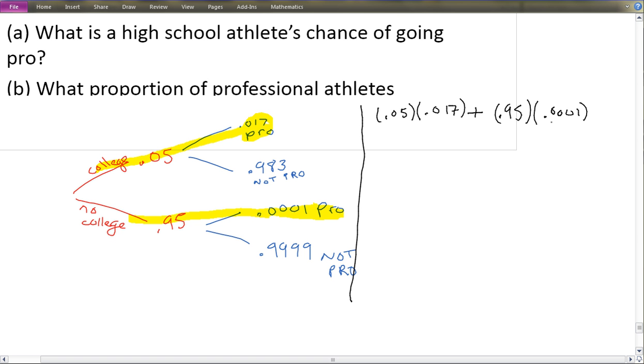Multiply those two together. And you should get, I'm double checking it myself, 0.000945 is what I got. Hopefully you got something similar to that.